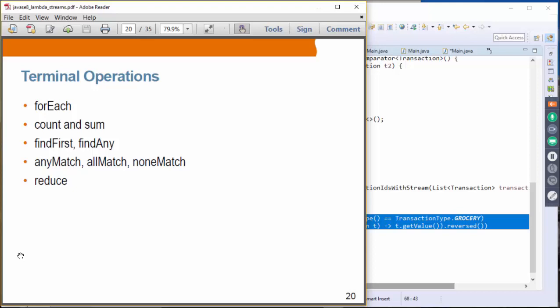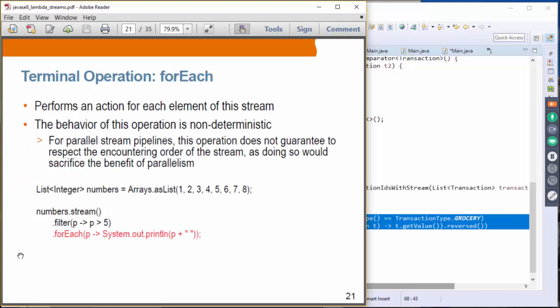So let's take a look at each of these in a bit more detail. For each, it performs an action for each element of the stream. By the way, the behavior of the stream is non-deterministic. What that means is that it doesn't guarantee that it will handle the items in order.